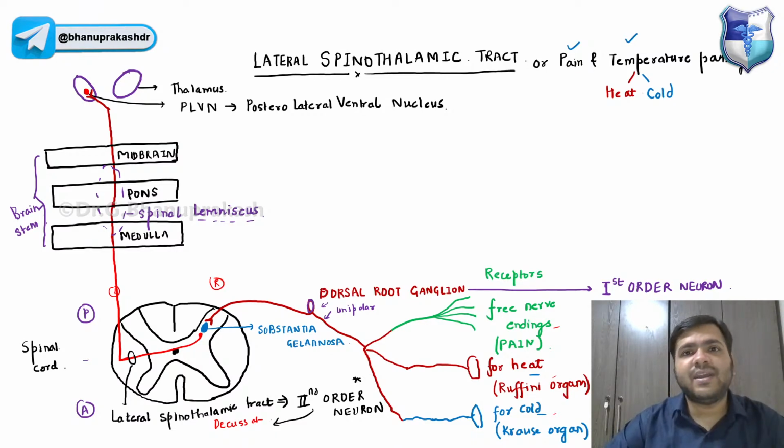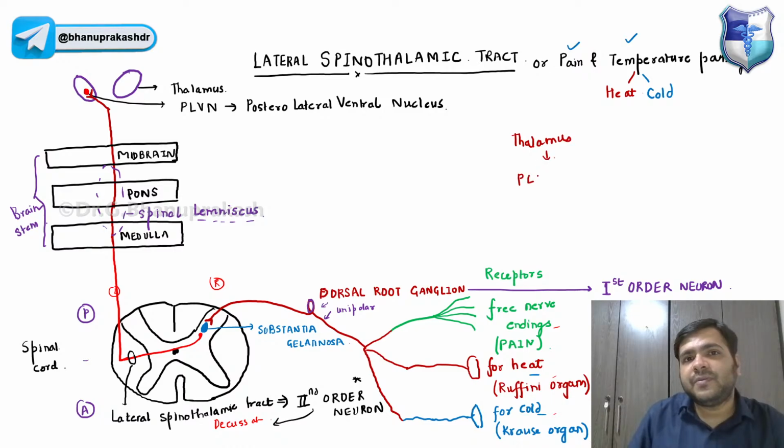So guys, remember we have two nuclei in the thalamus. If I just want to tell you, we have the PLVN, the posterolateral ventral nucleus, and again we have another nucleus, that is VPM. This posterolateral ventral nucleus is also called the VPL nucleus, again the same thing, ventro-posterolateral nucleus.